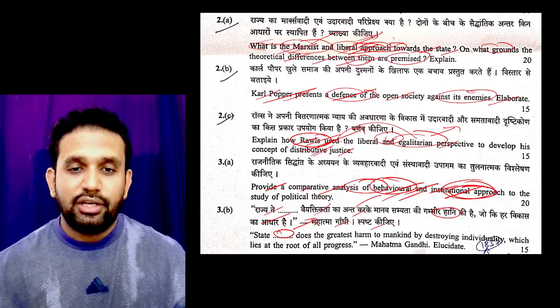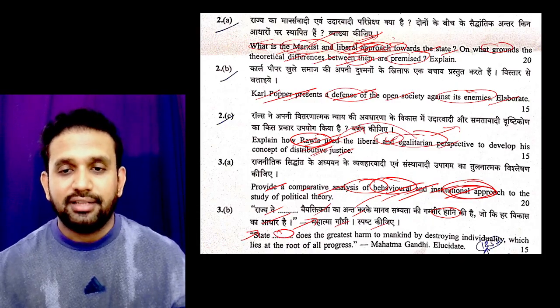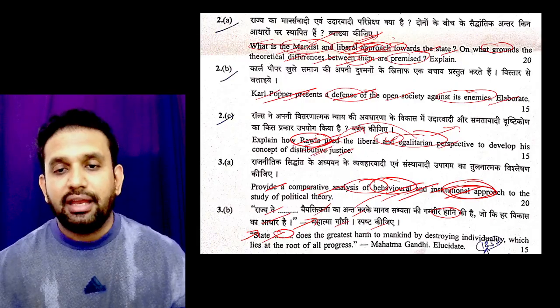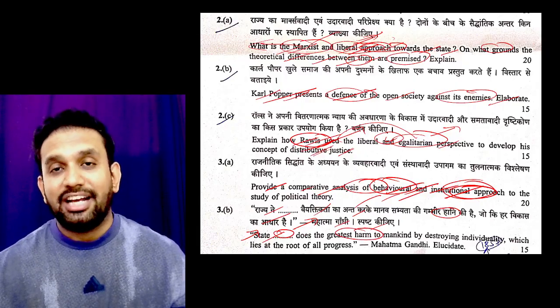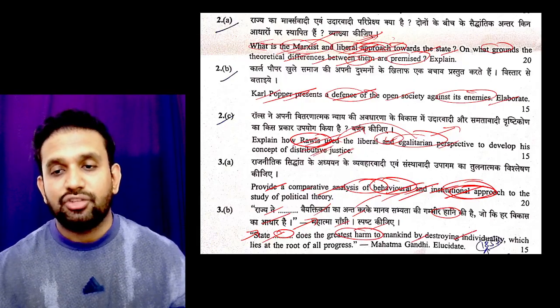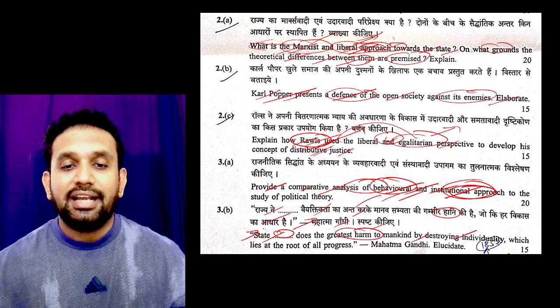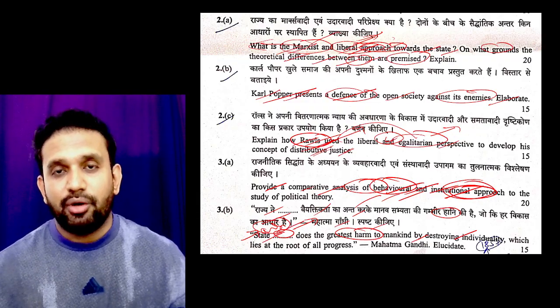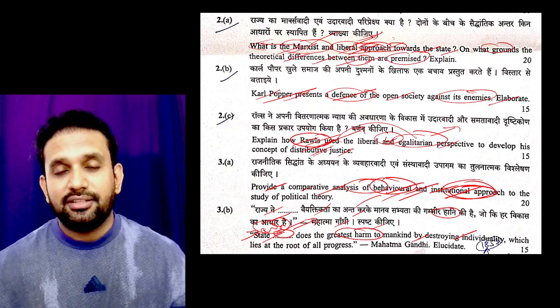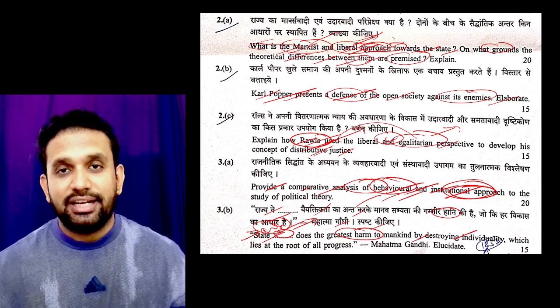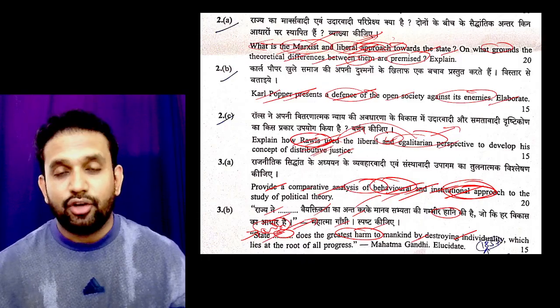So first of all, you should have this much of normal analytics. When will the state cause the greatest harm? When the state will be harming mankind by destroying individuality. State arbitrariness, basically, is what we are talking about here. Complete strategic autonomy of the state, complete police rule, or military rule.